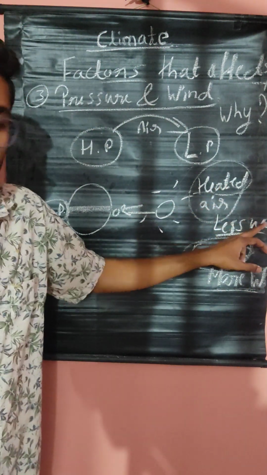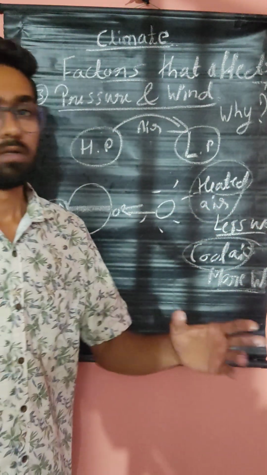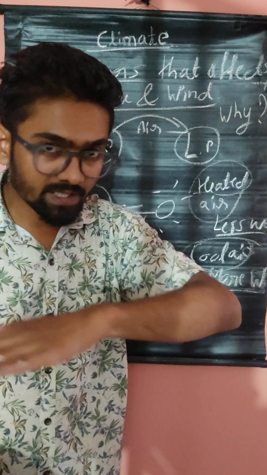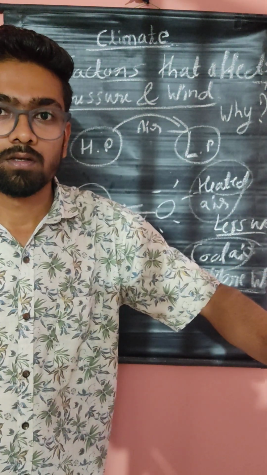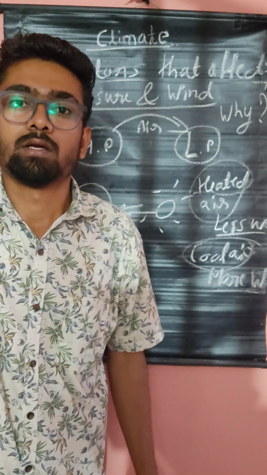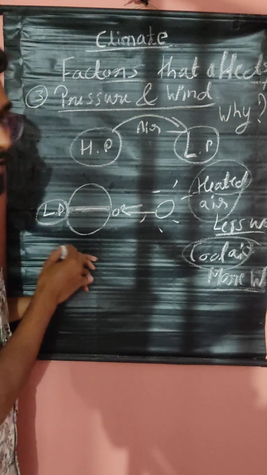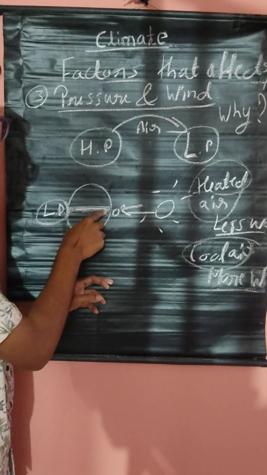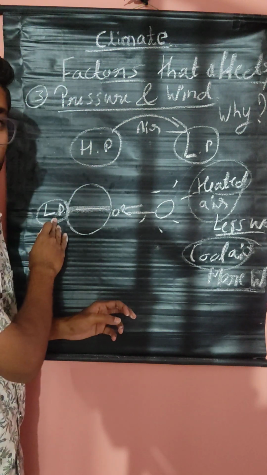Heated air is lighter. Cold air is heavier. That's why, listen carefully, when the land is heated, the air becomes lighter. It will move upward and create low pressure. That's why low pressure is created here. The heat is more here, so the air will blow upward. Here low pressure is created.